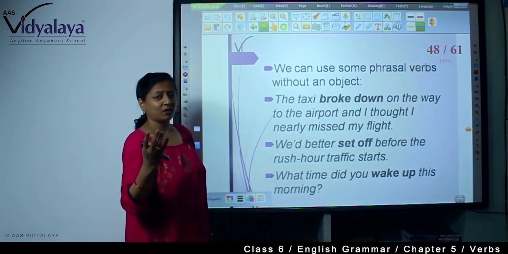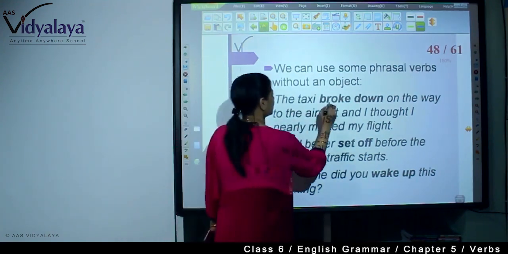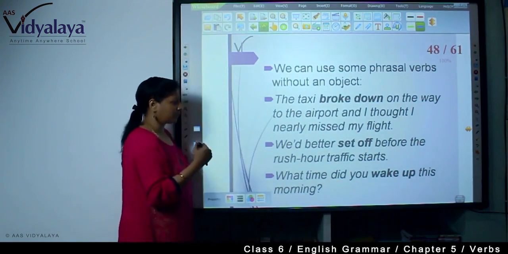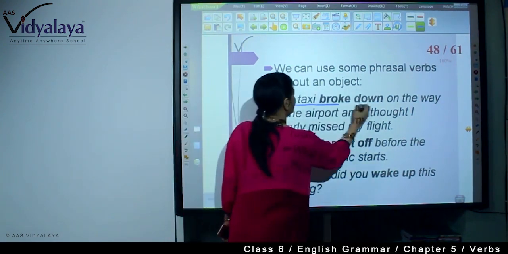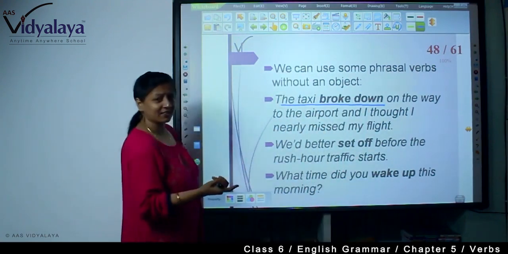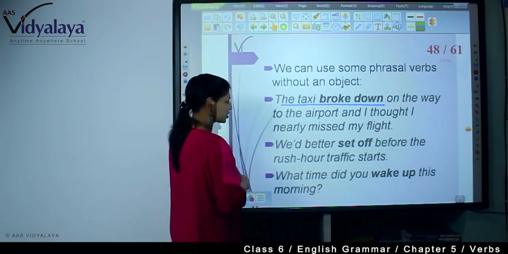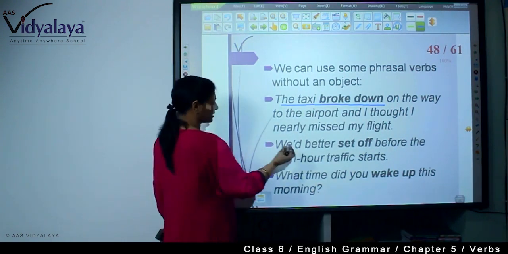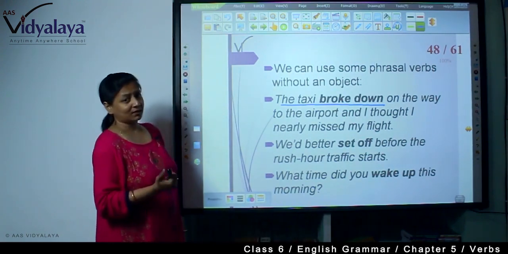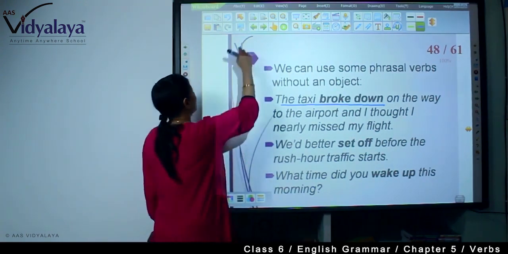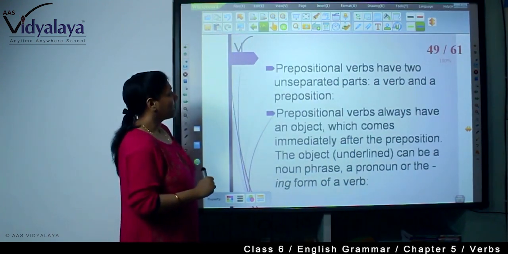Now there are some phrasal verbs where we don't put any object. The taxi broke down on the way to the airport, and I thought I nearly missed my flight. Now that the taxi broke down, this is what? Intransitive. We had better set off before the rush hour traffic starts. This is also intransitive. What time did you wake up this morning? This is again intransitive. So you are seeing in this way we can use the phrasal verb.